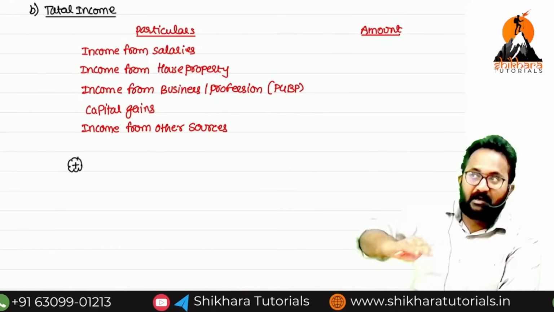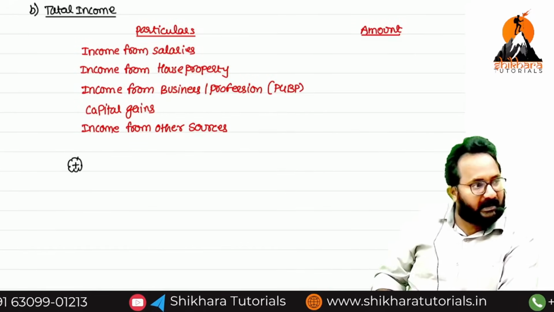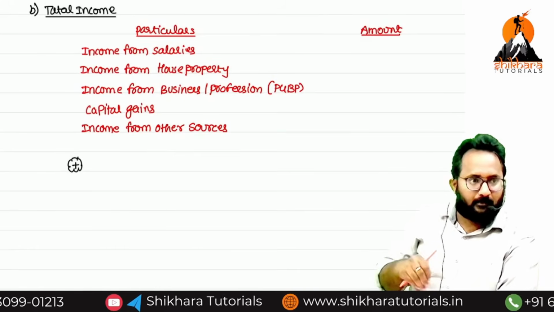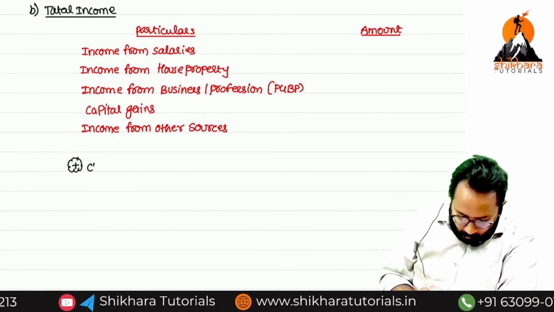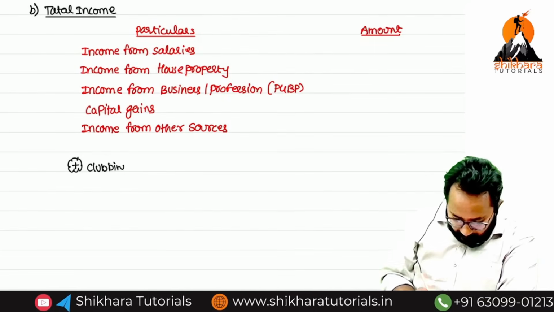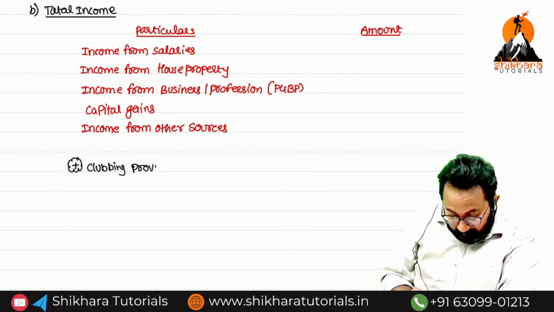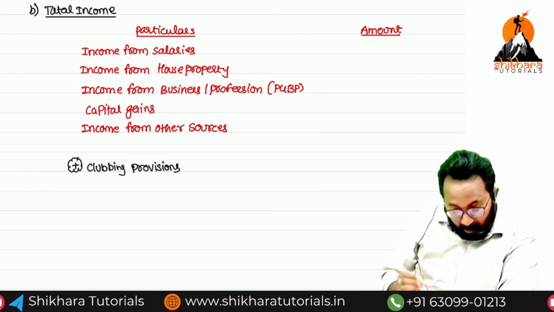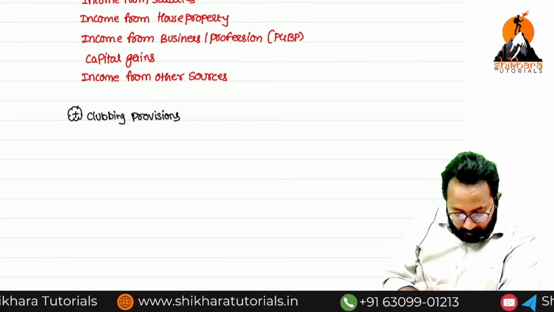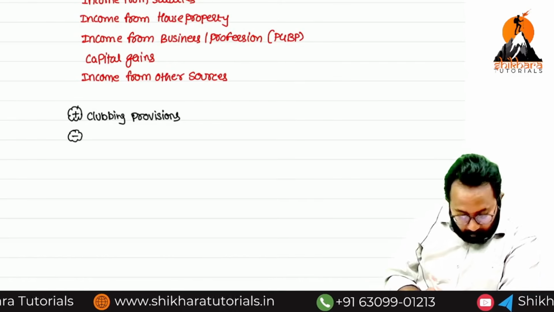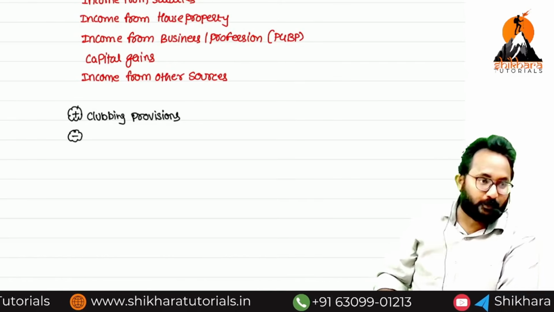That's why your income will increase. Others' income now taxable in your hands means we want to increase this using the clubbing provisions. We have a clubbing provisions chapter, in which I will tell you in which cases we have to increase our total income.